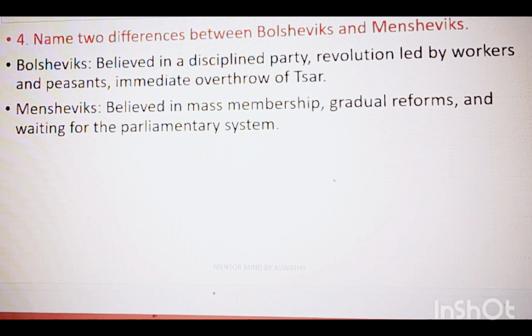Next question is, name two differences between Bolsheviks and Mensheviks. The Bolsheviks believed in a disciplined party revolution, which means revolution led by workers and peasants, which aimed at the immediate overthrow of the Tsar. The leader of the Bolshevik party was Vladimir Lenin. Okay. Next is Mensheviks. They believed in mass membership and gradual reforms, and they also waited for a parliamentary system.